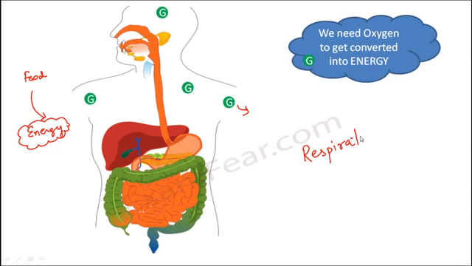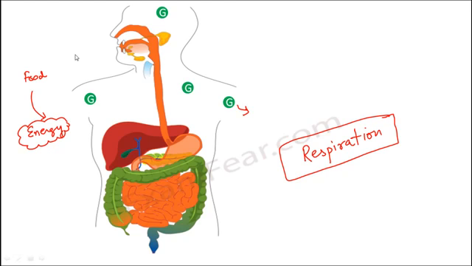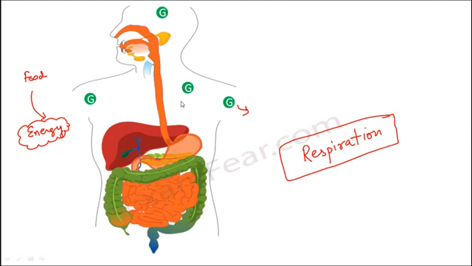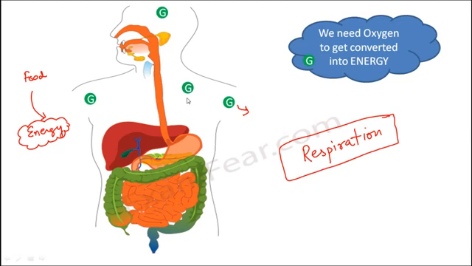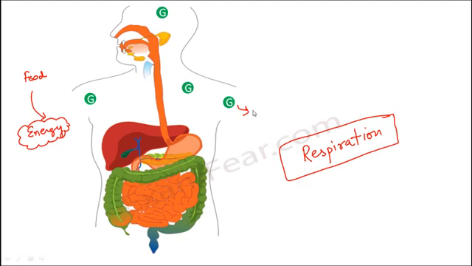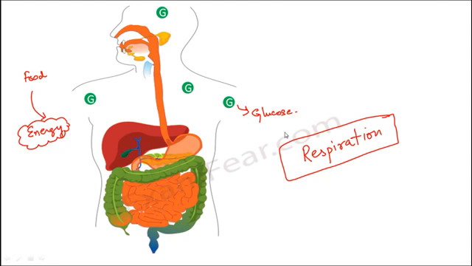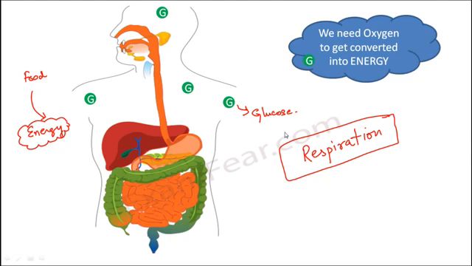So you see, respiration and digestion are very closely linked to each other. Digestion is all about breaking the complex food items into simpler forms, so that the simplest forms can be absorbed by the different cells of the body. And respiration is all about utilizing that simplest form of food to produce energy. Let us say, for example, we are considering the simplest form of carbohydrate, which is glucose. This glucose will be oxidized to produce energy, and this process is called respiration.